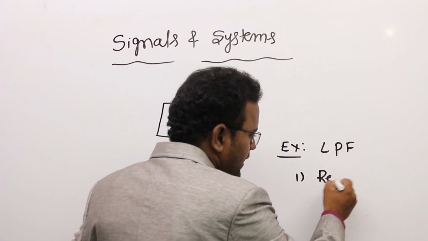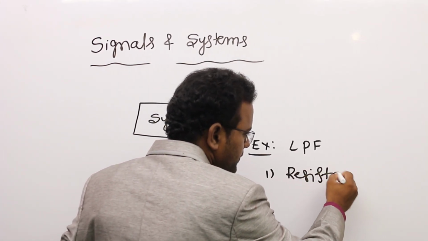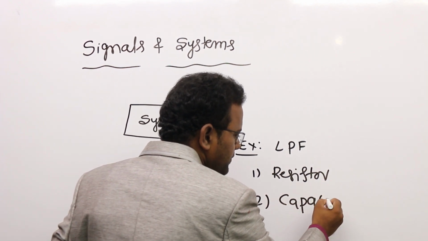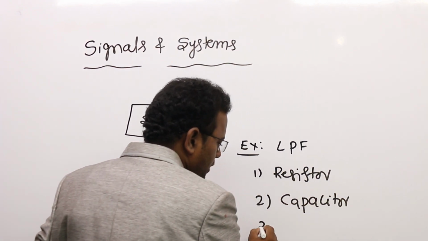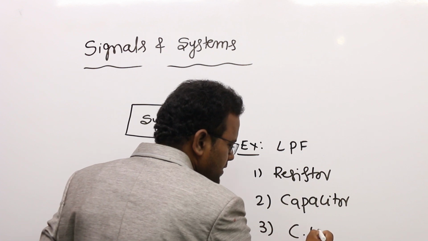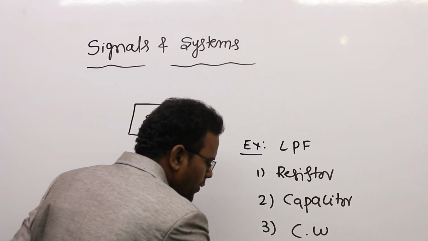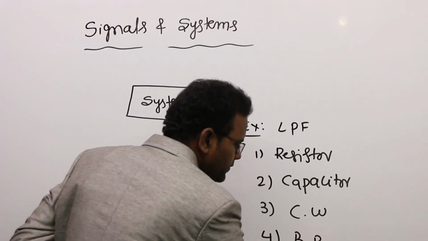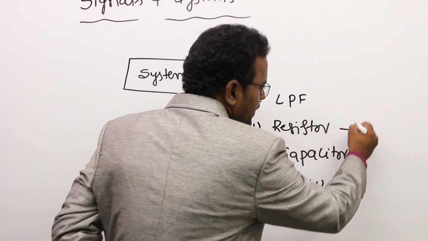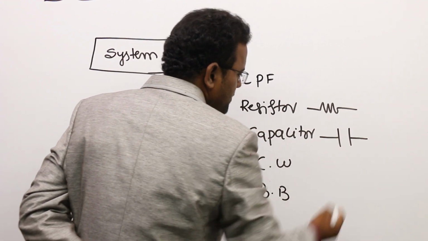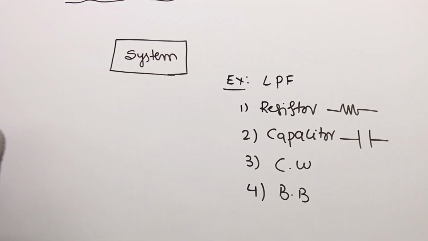First one is resistor, and we need one capacitor, and we need some connecting wires. And where will you do all those things? All those things we will do on the breadboard. So we need one resistor, one capacitor, and some connecting wires and breadboard.